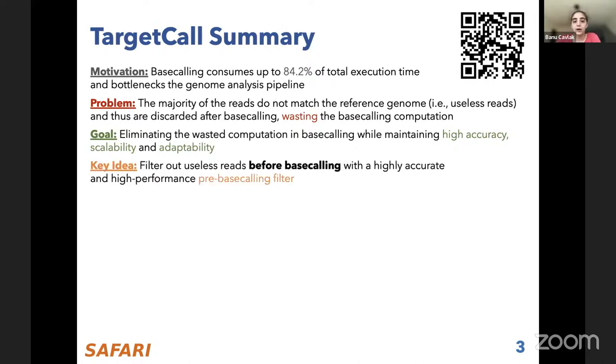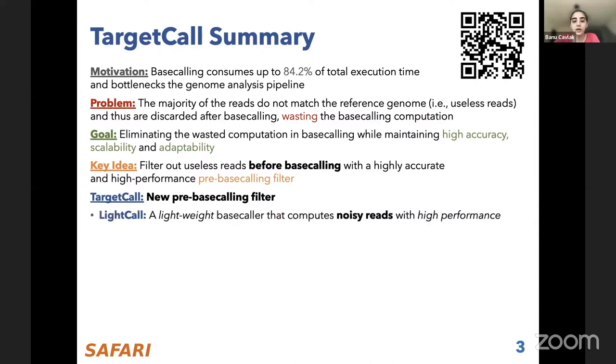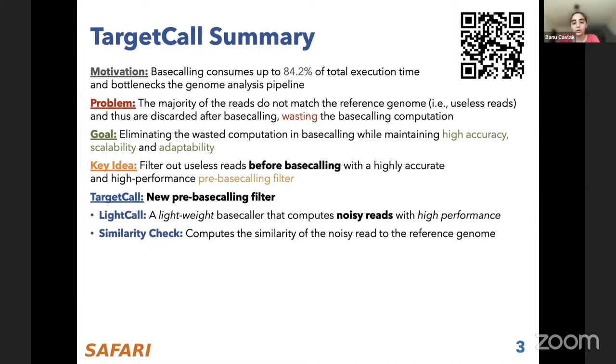Our idea is to have a pre-base calling filter that would filter out the useless reads before base calling, with high accuracy and high performance. For this, we propose TargetCall, a new pre-base calling filter that works in two steps. First, we have a lightweight base caller, which we call LightCall, that performs base calling in a noisy way compared to state-of-the-art base callers. And second, there's a similarity check component that compares these noisy reads to the reference genome to determine the similarity of these reads and find out if the read is useless or useful.